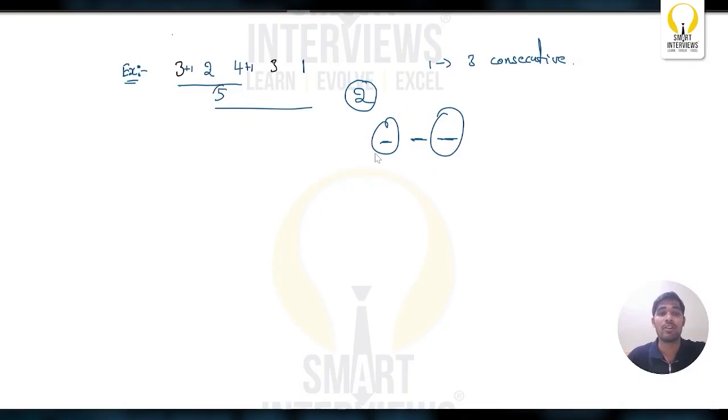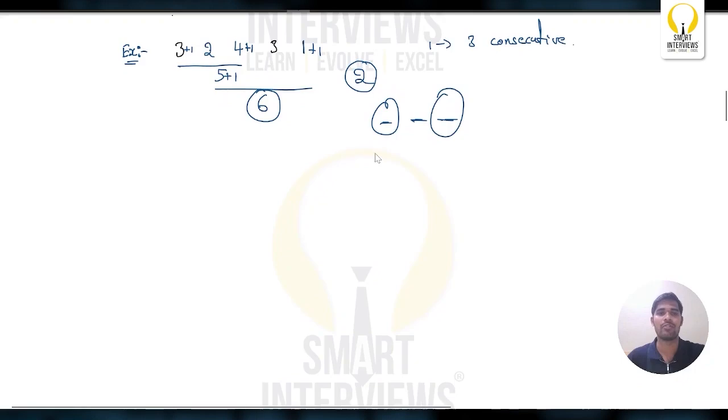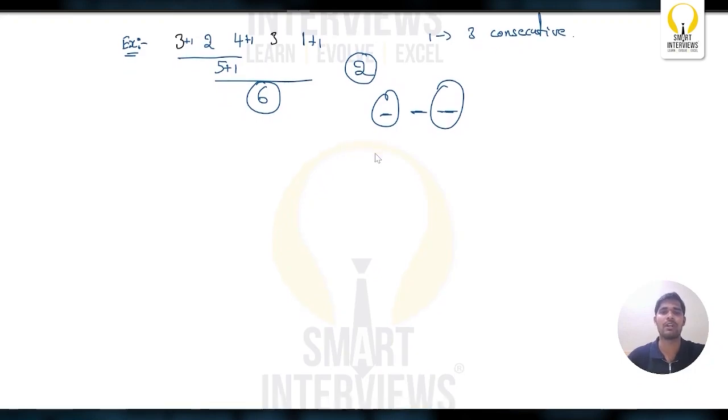Now 5 is the first element in these 3 consecutive elements, right? So I can add +1 to this one, and I'll get 6, right? So did you guys understand when we get the maximum value? It is the total number of operations plus the maximum element in the array.